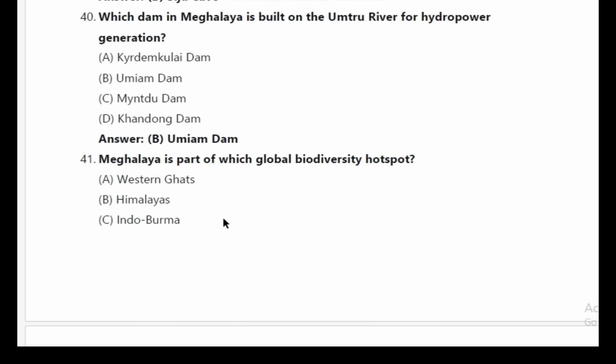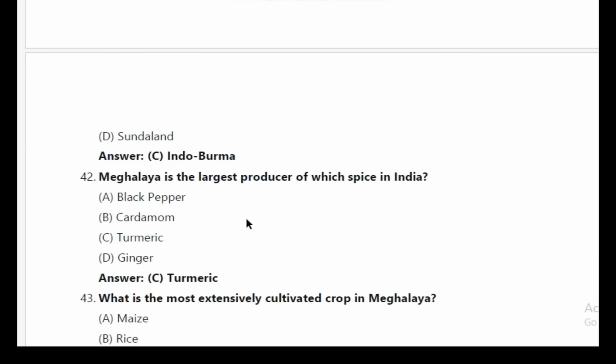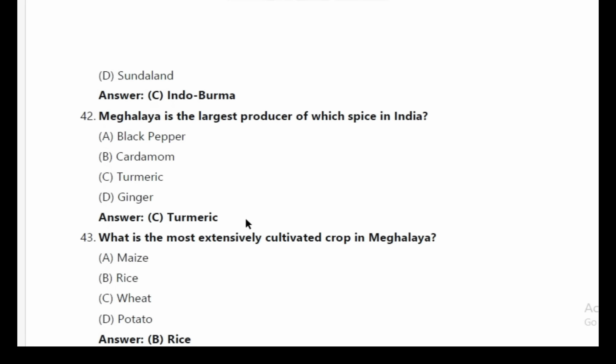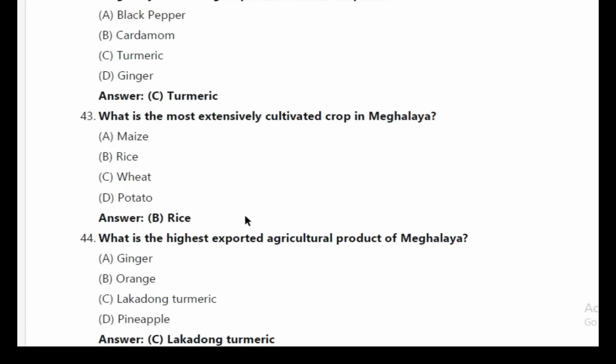41. Meghalaya is part of which global biodiversity hotspot? Answer C. Indo-Burma. 42. Meghalaya is the largest producer of which spice in India? Answer C. Turmeric. 43. What's the most extensively cultivated crop in Meghalaya?